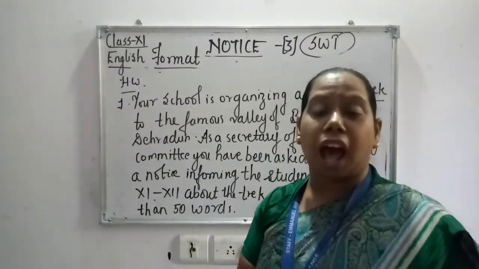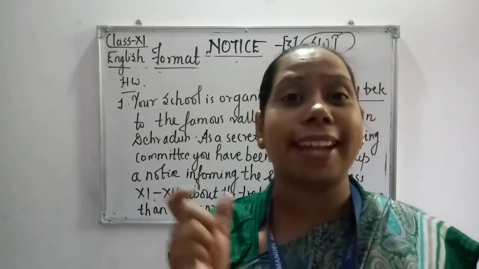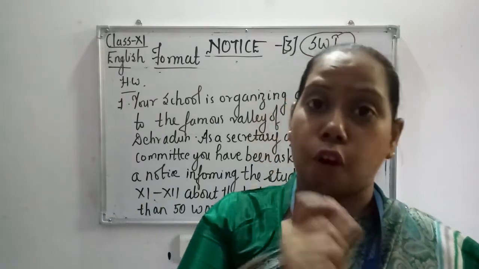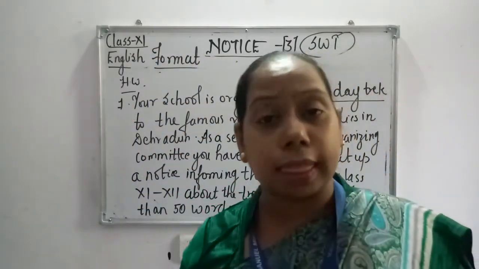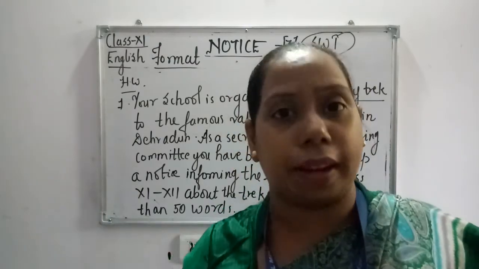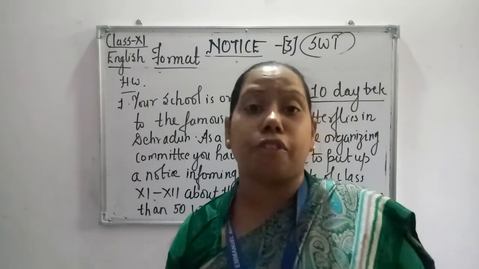So you have to mention: this is to inform all the children that a 10-day trek event, from this date to that date, means from 10th August to 20th August 2020, will be organized. This is just an example. You can take the original dates of the future.